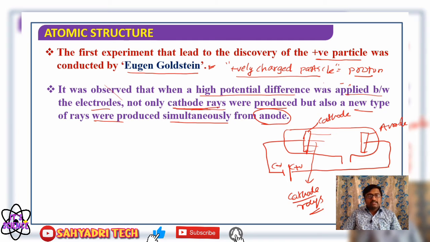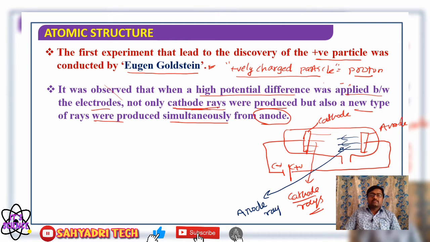So Eugen Goldstein made certain modifications in this experimental setup and succeeded in identifying the existence of a new type of rays emitting from the anode. They are named anode rays.